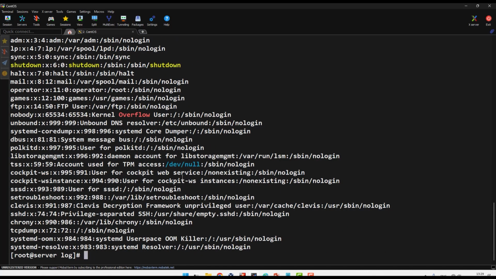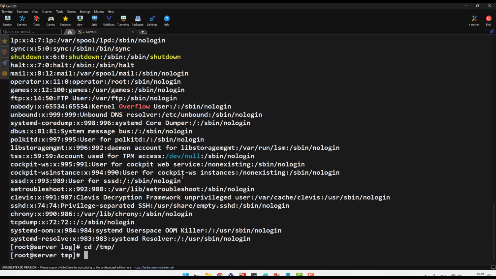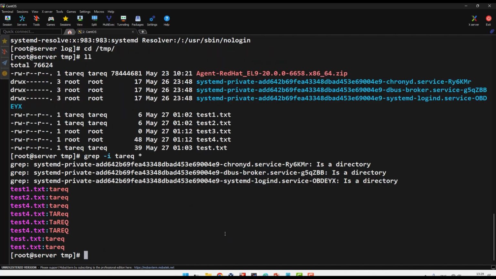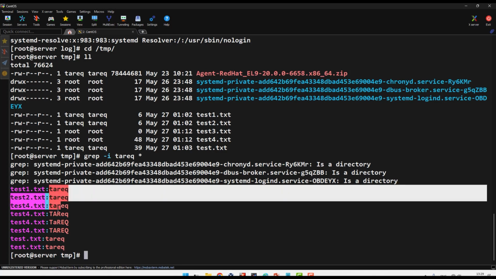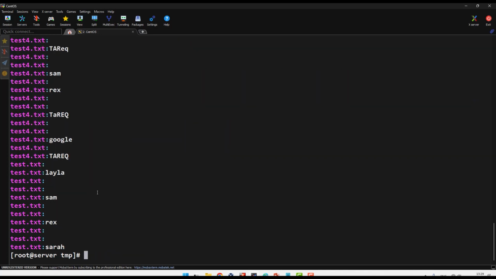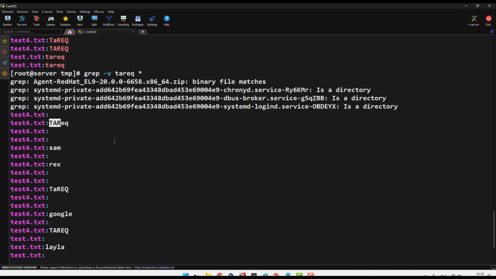Okay, I give you another example. If I cat, cd to temp, okay, you see this is my name inside this file. For example, I grep -i Tariq in all files, right? They show me Tariq exists in the file. For example, I want the opposite. I don't want Tariq, I want anything except Tariq. I add just dash V. Okay, so opposite. That will give me all, but something that's not Tariq.